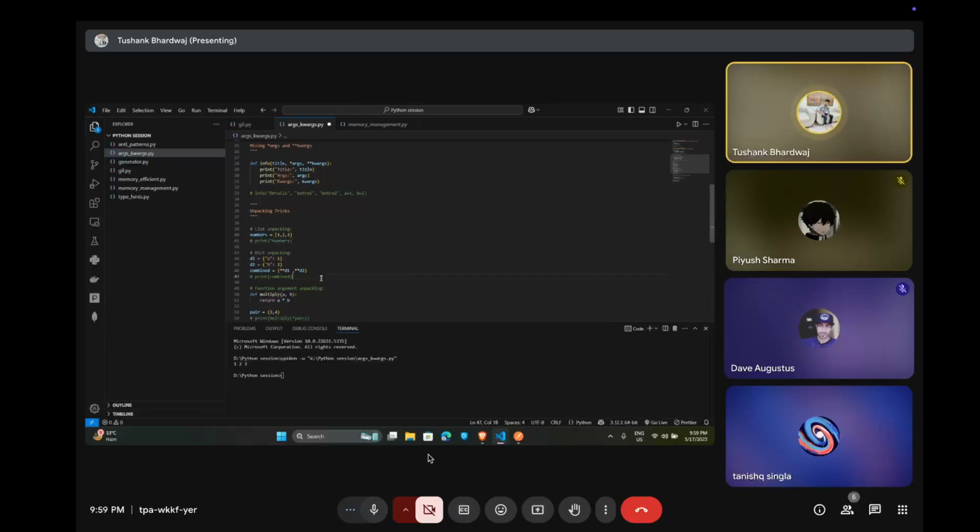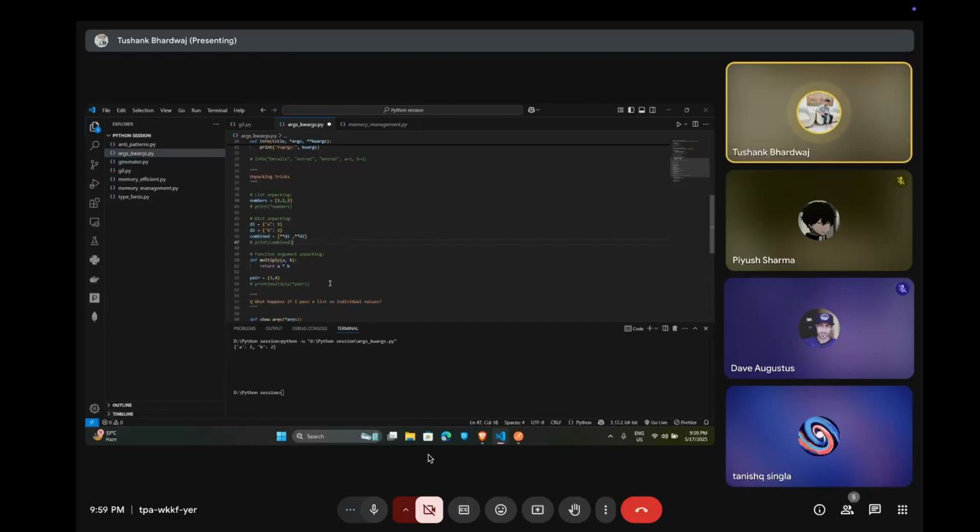For dictionary format we can unpack using the kwargs style, so here it is. And we also have function argument unpacking, in which we can unpack in args style.